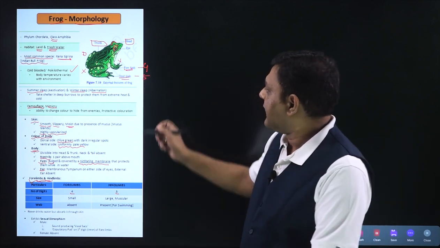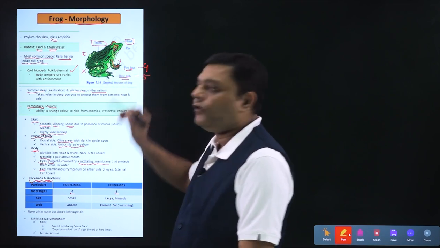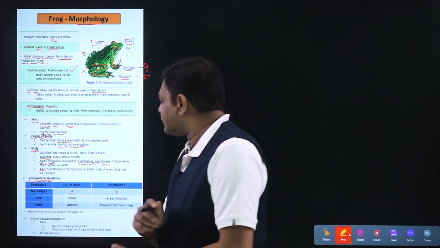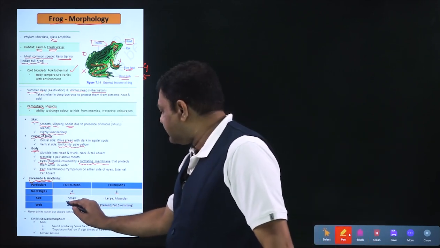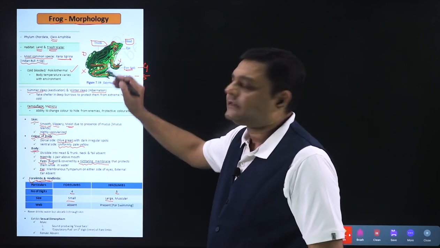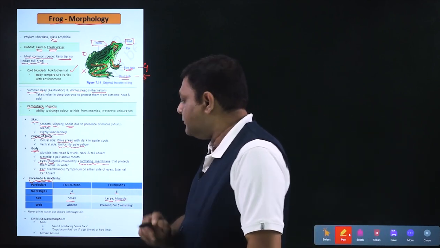Next, talking about the size, so we can very well see in the diagram that the size of forelimbs is small, but the size of hind limbs is quite large. Now frog jumps with the help of its hind limbs, so hind limbs will as well be muscular.